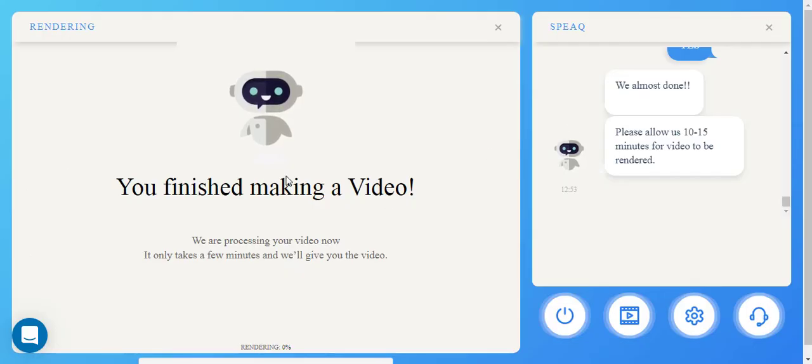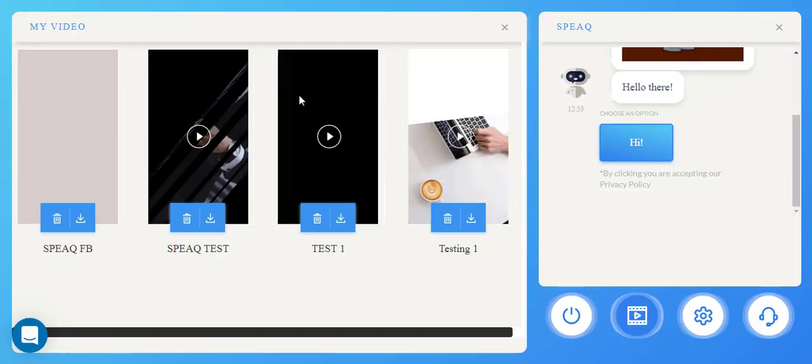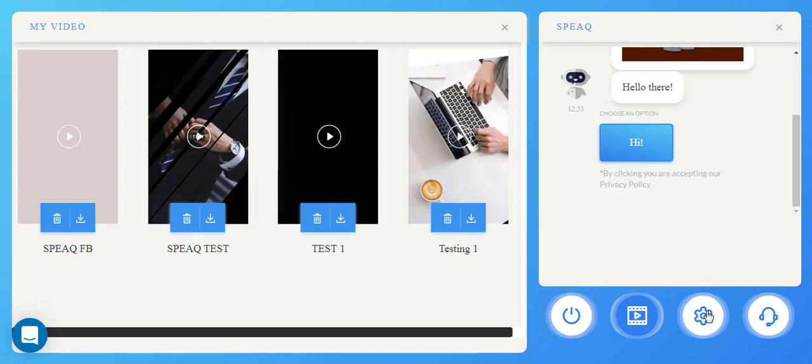I'm going to do that, and then it will give you a notification that your video is rendering. Please allow 10 to 15 minutes for it to render. And the cool thing here is, if you go to settings, you can see your already made videos which you can download.